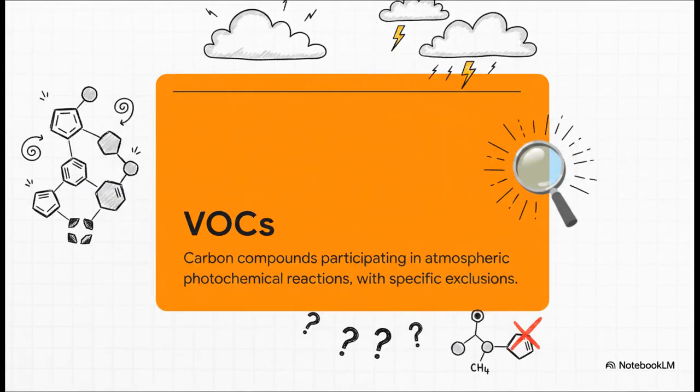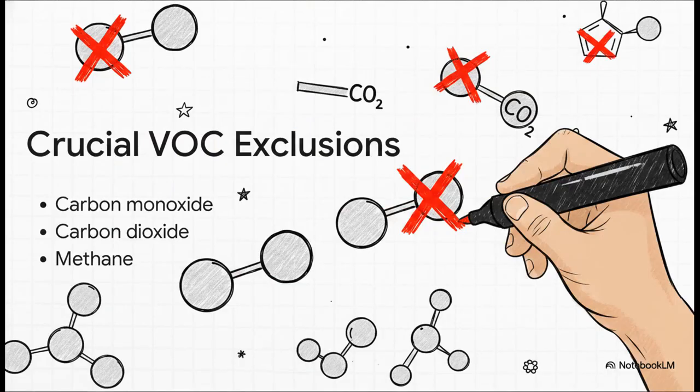Next up, we've got volatile organic compounds, or VOCs. The standard defines these as any compound of carbon that participates in atmospheric photochemical reactions. But listen, here's where reporting teams stumble all the time. Over-reporting is a real huge risk if you aren't paying close attention to the exact chemical exclusions built right into this definition. We are specifically zeroing in on non-methane VOCs here. So the crucial point is that you have to mentally and systematically check off these exact chemical exclusions from your VOC data. We're talking carbon monoxide, carbon dioxide, carbonic acid, metallic carbides and carbonates, ammonium carbonates, and crucially, methane. Why?